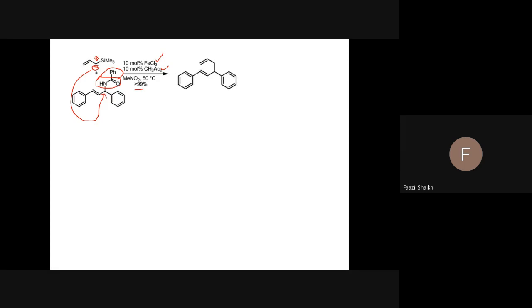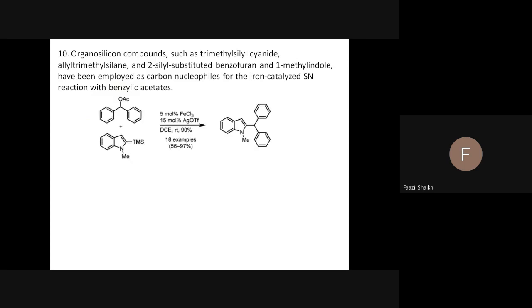So now see, got it. Further reactions: now we are changing from allyl silane to other organosilicon compounds, such as the example here.